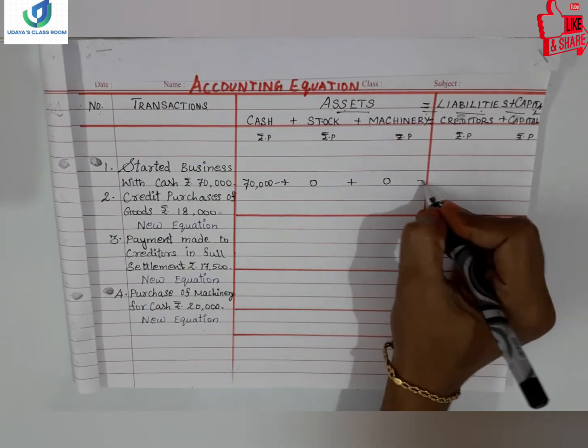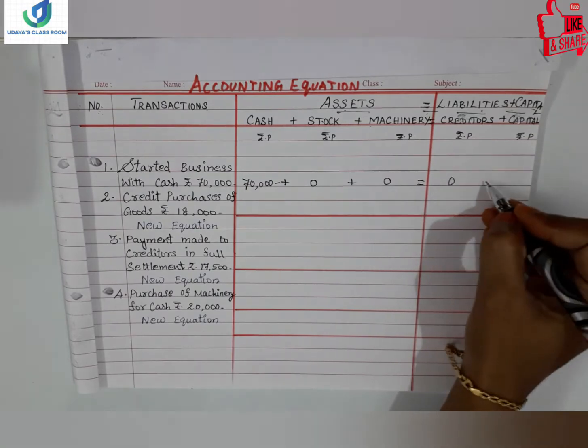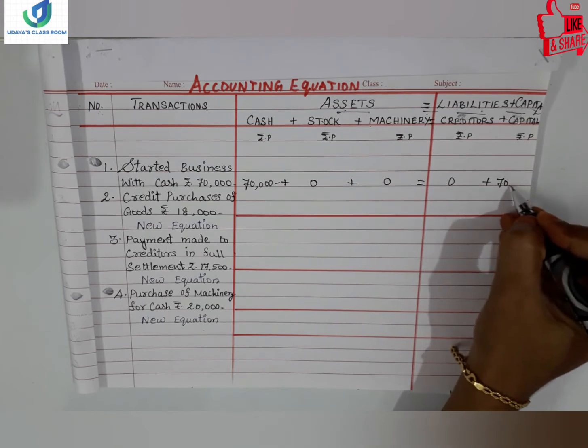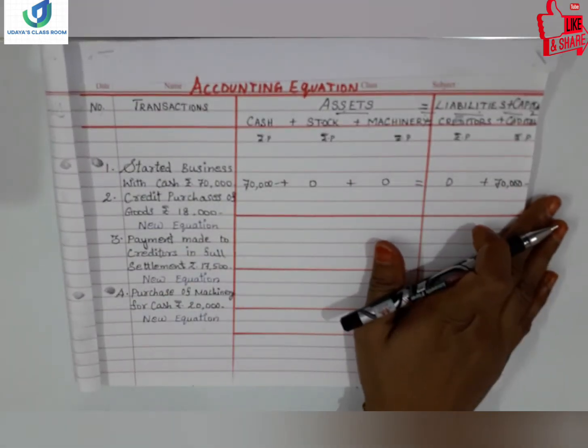0 is equal to, and here there is no creditor, so 0 plus straight to the capital I am writing 70,000. All right, so the first transaction is over.